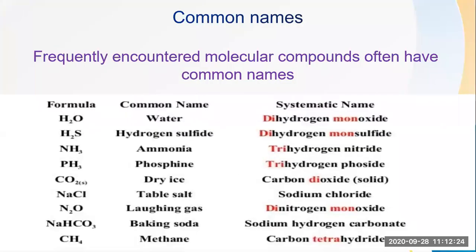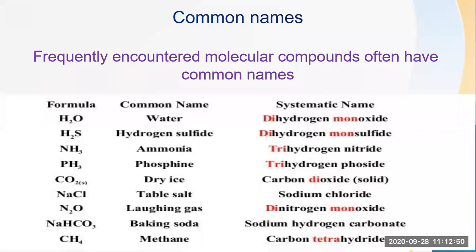Now here are some of the common names. What do we mean by common names? Okay. We have seen that today millions of carbon compounds are known. Initially, when the number of known carbon compounds was small, scientists named them in a variety of ways. Those names are now called the common names. Frequently encountered molecular compounds often have common names.